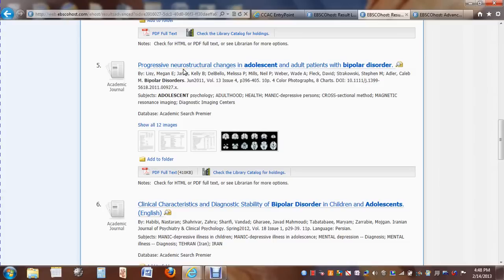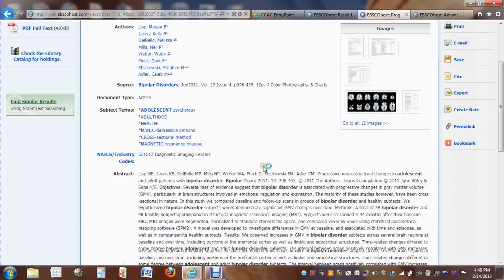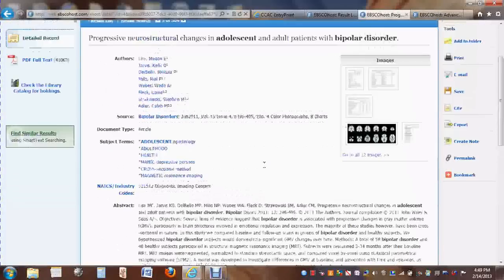It seems to show that there was research done on the size and the changes within the brain from adolescents and then adult patients with bipolar disorder. So I'm going to click on the title of the article, and this page is going to pop up right here.